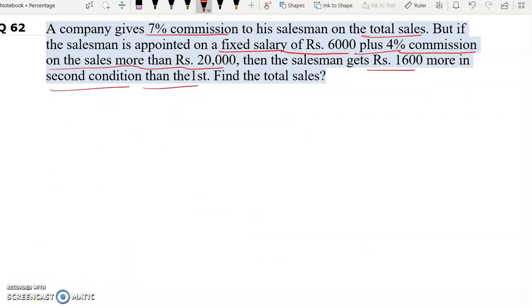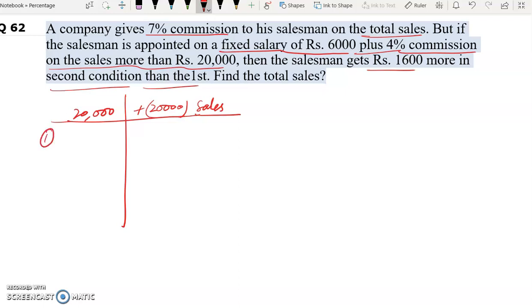Now this question can also be solved with a different method. Let me explain it to you. Now in this question we have two conditions, 20,000 and more than 20,000 sales. We have, in the first condition, the salesman gets 7% commission on the total sales. So whether his sales is 20,000 or more than 20,000, he gets 7% commission.